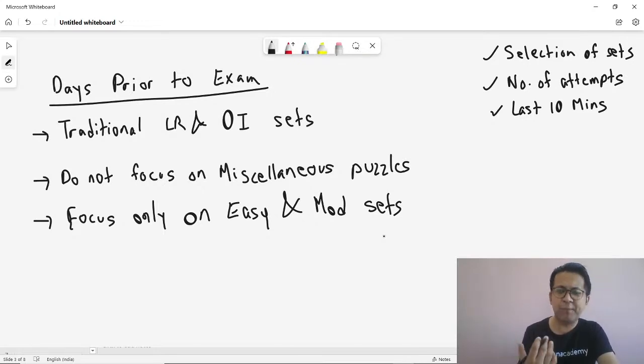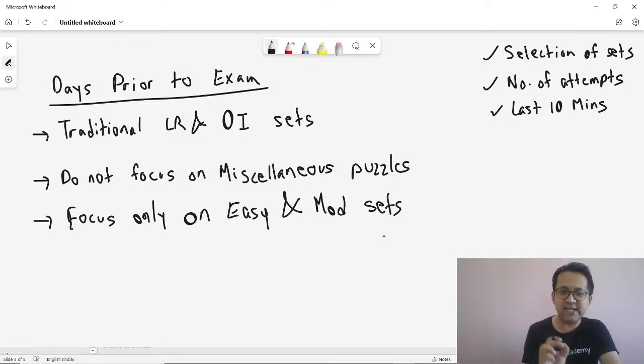The more difficult sets you pick up, the fewer sets you can do per day, and also the probability of getting exactly the same difficult set is very low. Even if you happen to get the same difficult set, could you solve it in less than 12 minutes in the exam is another question you need to answer. Yes, you go to the box, you get a set, and the set is so difficult that you end up taking 20 minutes. Think about it. Even if you get the same set on the day of the exam, you are going to leave the set. Why? It's taking 20 minutes. So there is no point spending time on difficult sets with just 10 days prior to your exam.